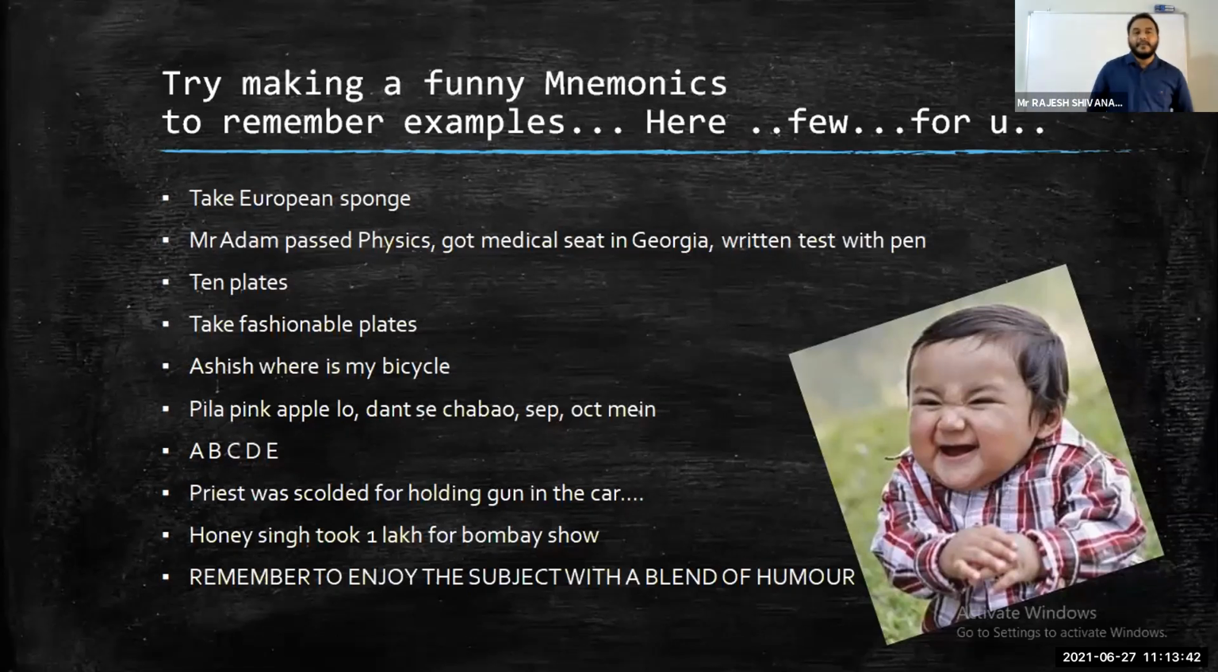And coming to this A, B, C, D, E, we know Echinodermata: A for Asterias, B for Brittle Star, C for Cucumaria, D for Antedon, E for Echinus, Echinocardium. You can remember the examples in this way.